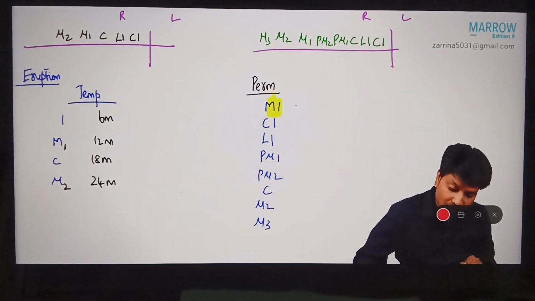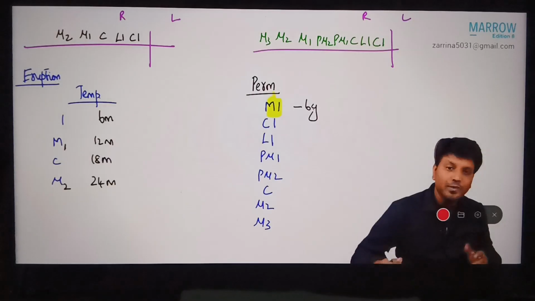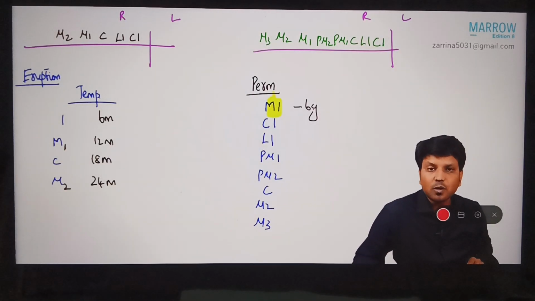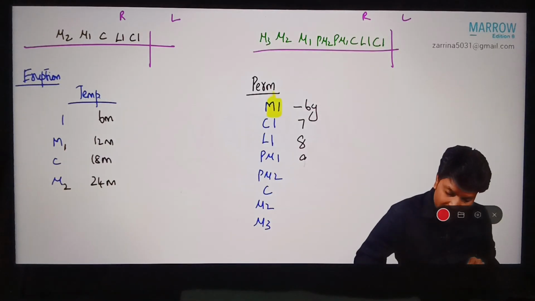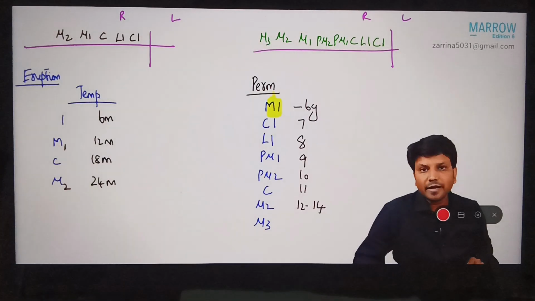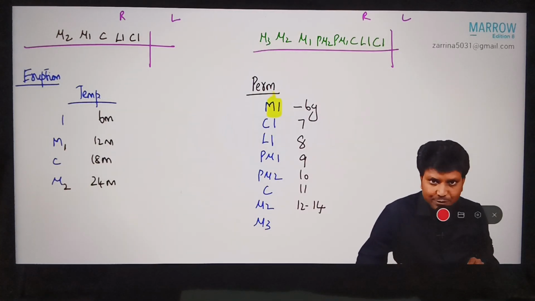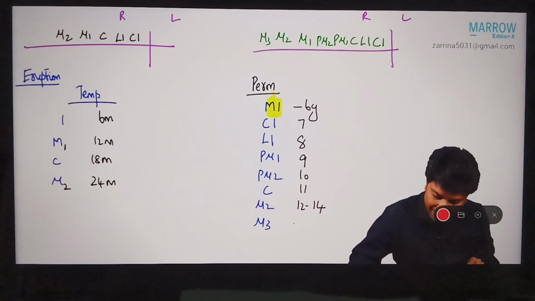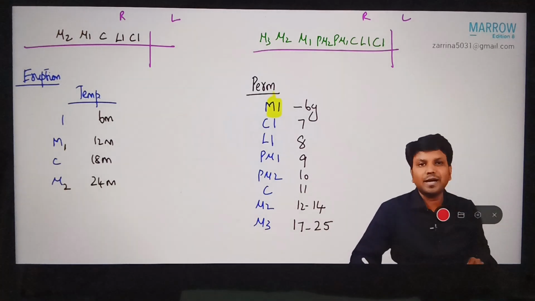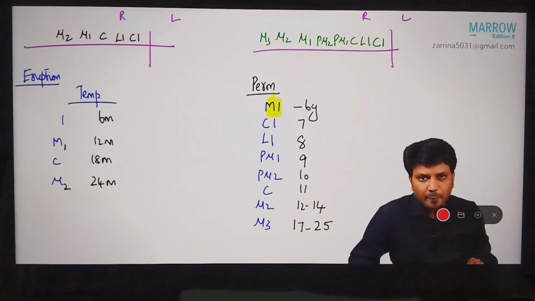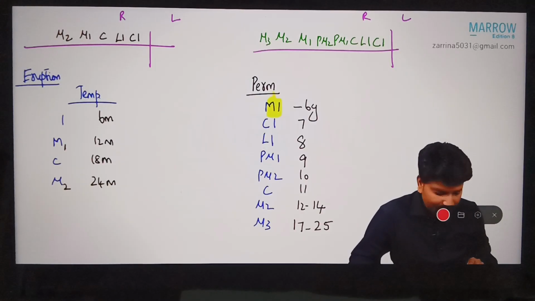But permanent dentition started only at 6 years. There is a big gap. Permanent dentition started with molar 1 at 6 years. After that, you have 7 years, 8 years, 9 years, 10, 11, and 12 to 14. Every year, one tooth will erupt. Now, there is a big gap between M2 and M3. M3 will erupt only at the age of 17 to 25.